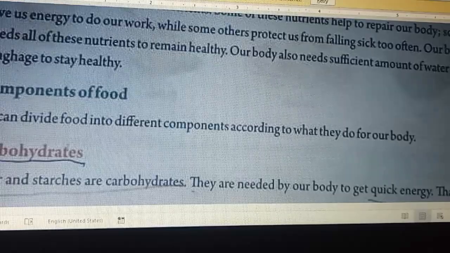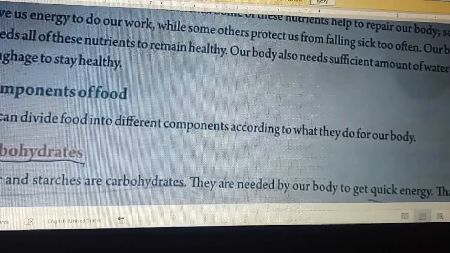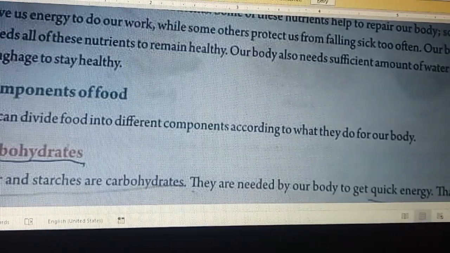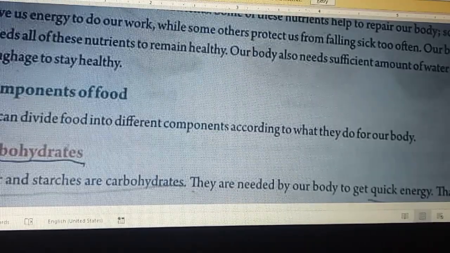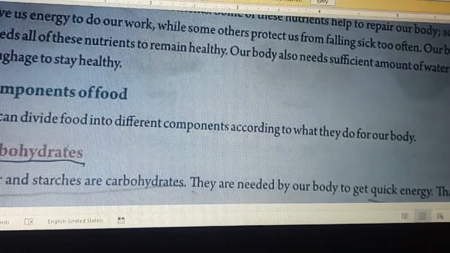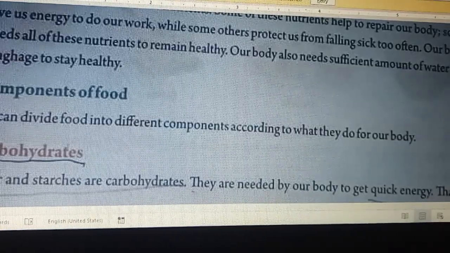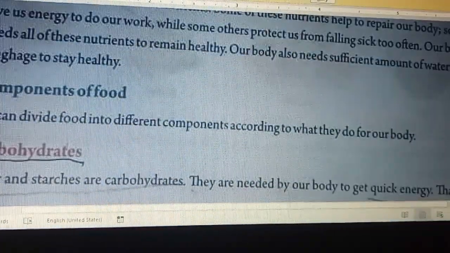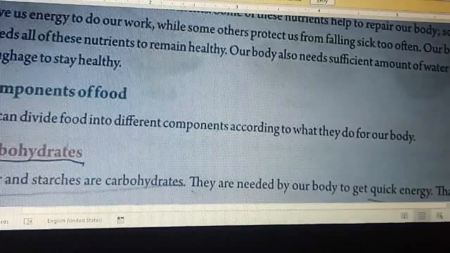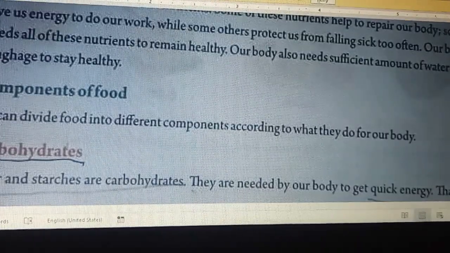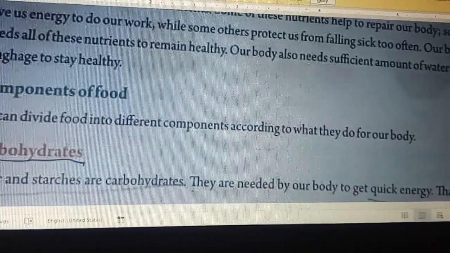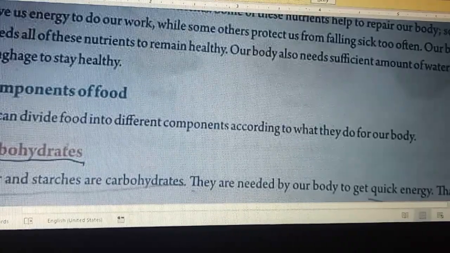Carbohydrates. Now, what do carbohydrates do for our body? The first thing we say is that sugar and starch are carbohydrates. They are needed by our body to get quick energy. So we need carbohydrates to get quick energy.